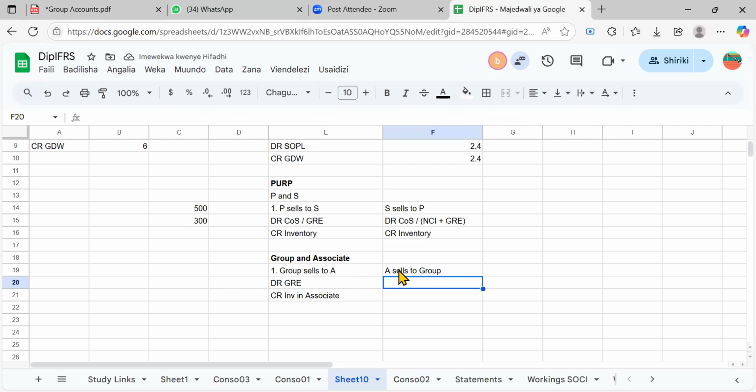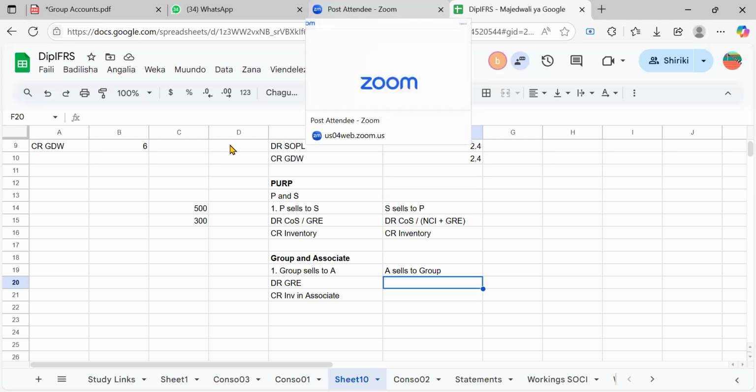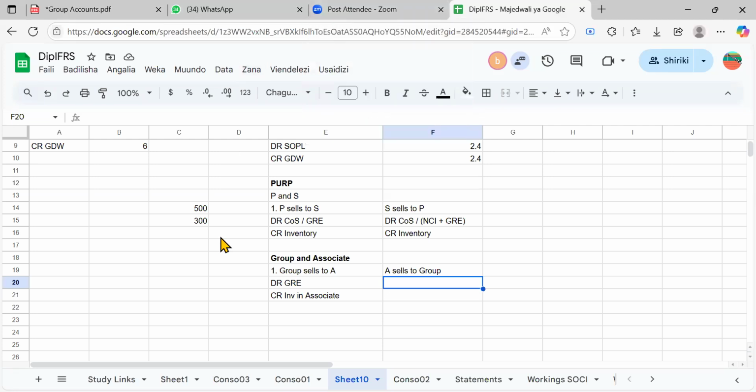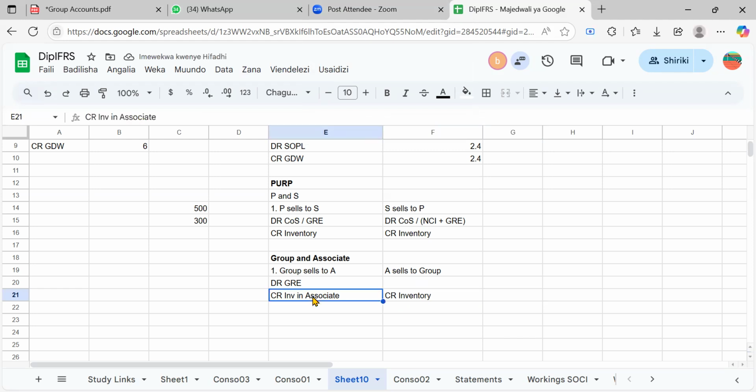And now an associate sells to the group. If an associate sells to the group, it means the associate will be having profit and the group will be having inventory. Is it wrong? No, it's not. So I'm going to remove inventory from the group, and it is very possible because the group's assets will have been consolidated. Its inventory will actually be there, right? That's why you say credit inventory.